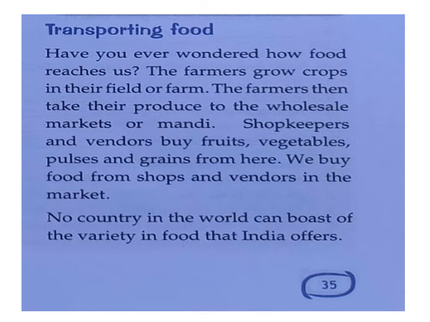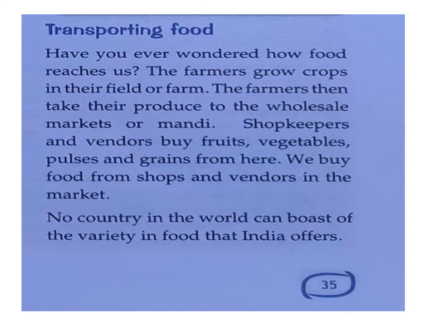Up to here we learned about the different types of food items which we get from plants or from animals. But the question is how these foods come to our shop, to our home, or into our kitchen. There is a long journey of these food items. Plant products are grown by the farmers in their farmland. After that, when they cut their products, they sell them in the wholesale market or other place where they sell their products, that is called mandi.